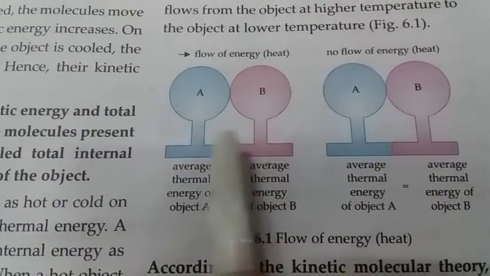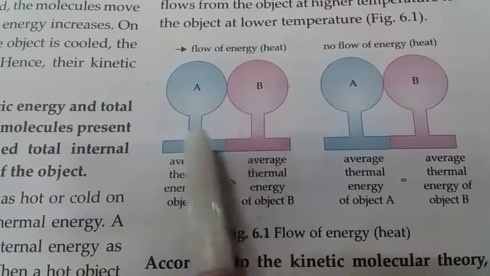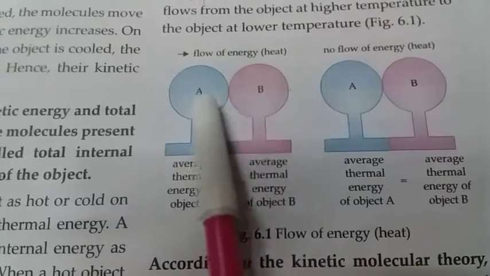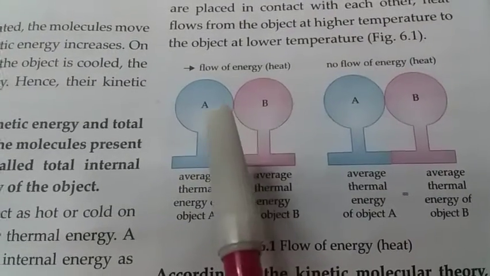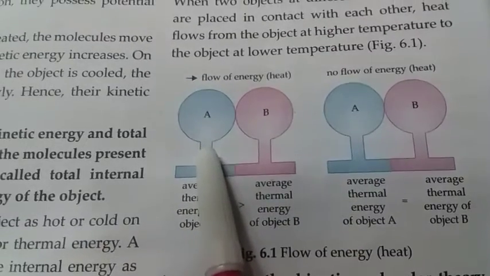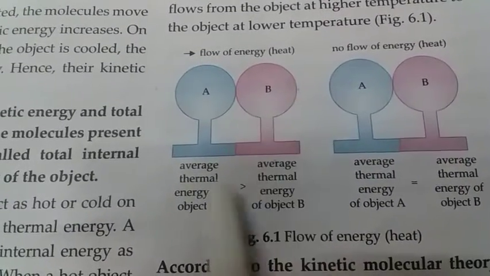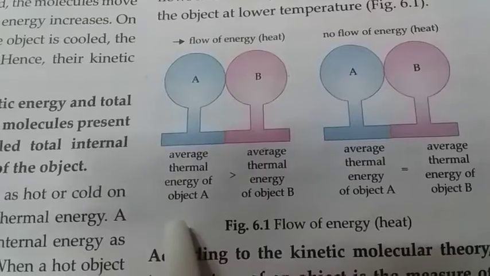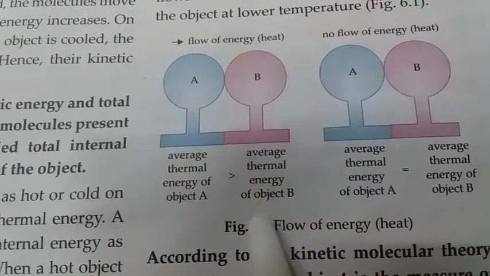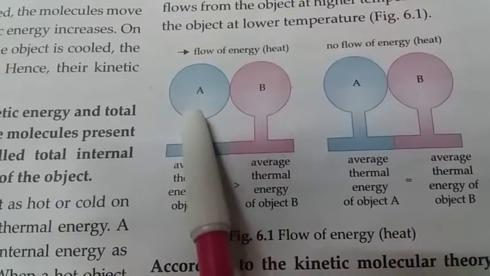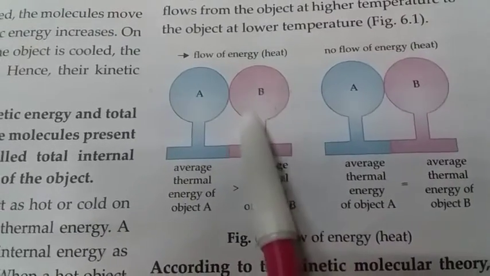When two objects at different temperatures are placed in contact with each other, the flow of energy takes place. The energy flows from the object at higher temperature to the object at lower temperature. So the average thermal energy of object A is greater than the average thermal energy of object B. This is hotter and this is colder.